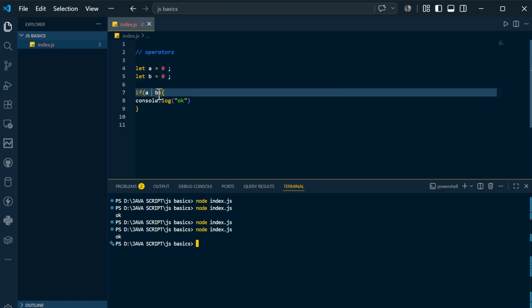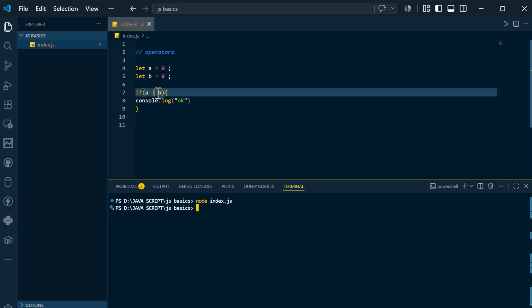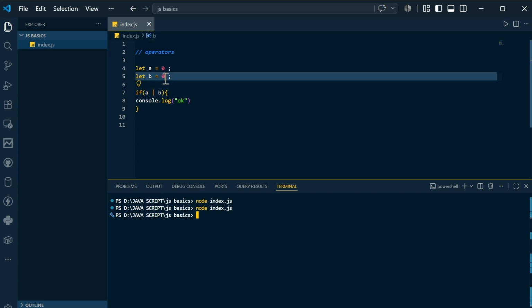Let's say I am checking the bitwise AND operator. If A and B, meaning 0 and 0, then you can print this inside thing. If I simply compile and run, you can see the output is nothing. And if I use the OR operator, A or B, then it will be printed. If I compile and run again, you are going to see nothing, because both are zeros. If 0 or 0, it will lead you to 0 only. If you change to 1, now you are going to see okay.